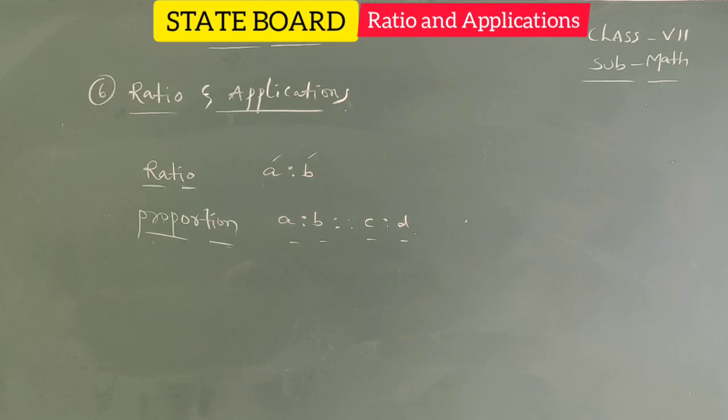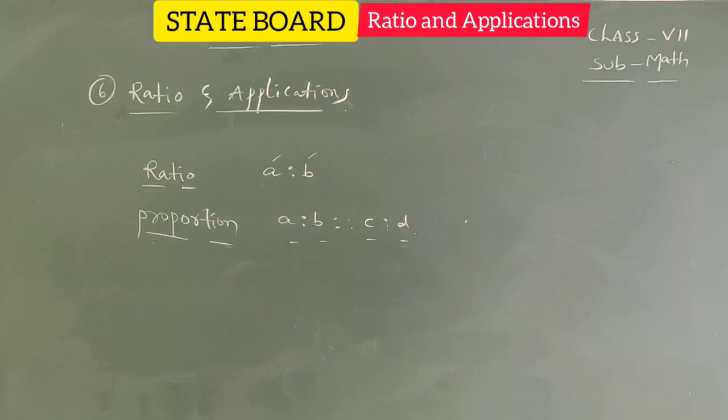Okay, tomorrow we will discuss direct and inverse proportion, meaning the unitary method. By using the unitary method also you can do the given problems. Unitary method is nothing but the cost of many objects they will give. For example, cost of 10 pens, 50 rupees they give. We require the cost of 2 pens.